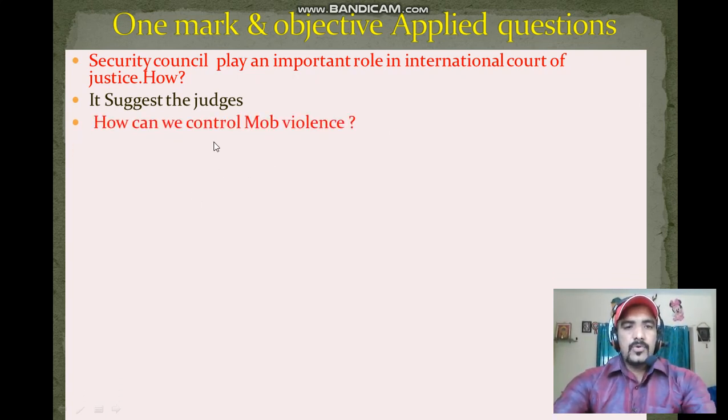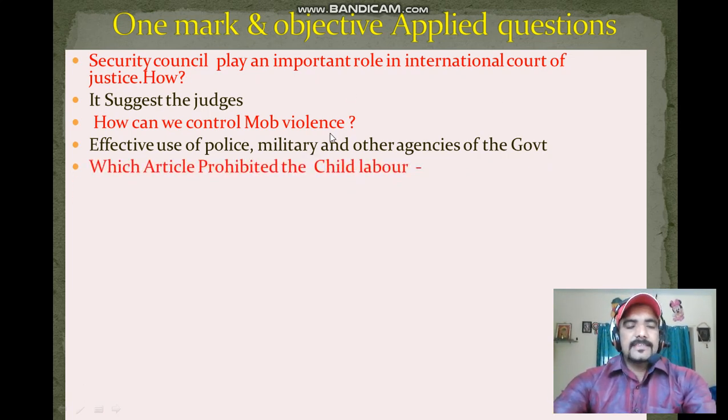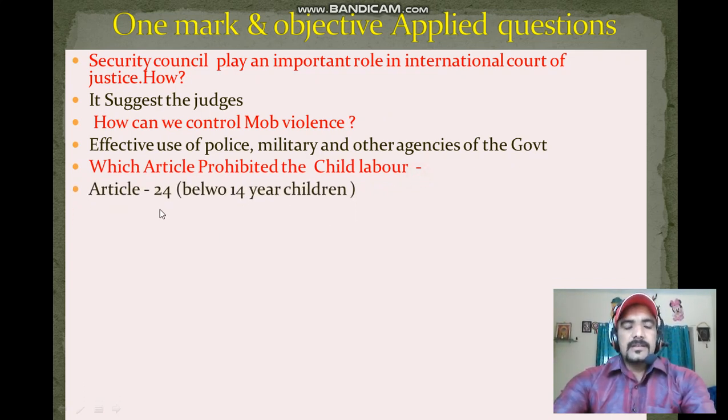Next one, how can we control mob violence? By effective use of police, military and other agencies of the government, we can control mob violence. Next question, which article prohibits child labor? That is Article 24. According to Article 24, children below the age of 14 years are child laborers.